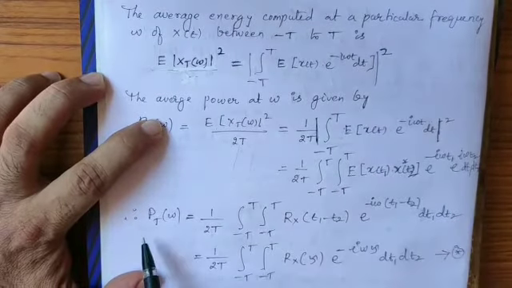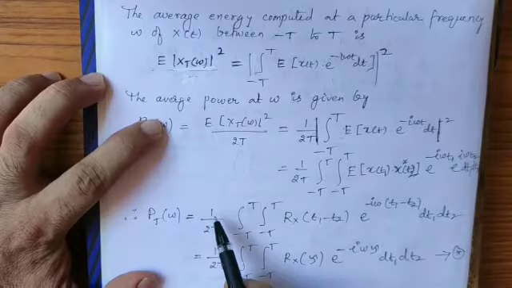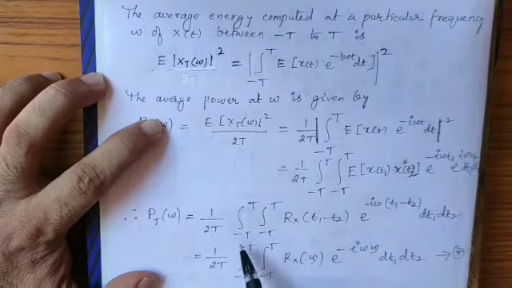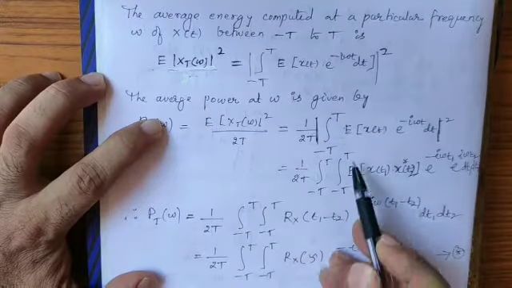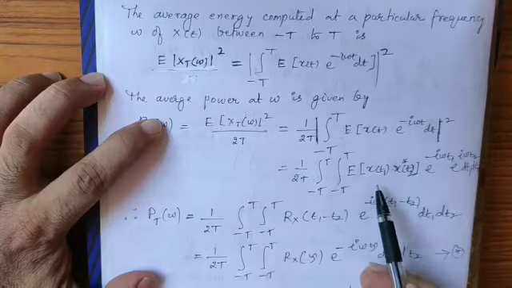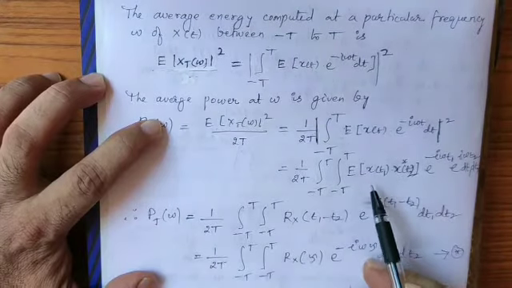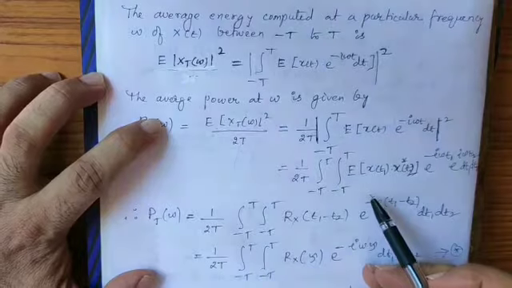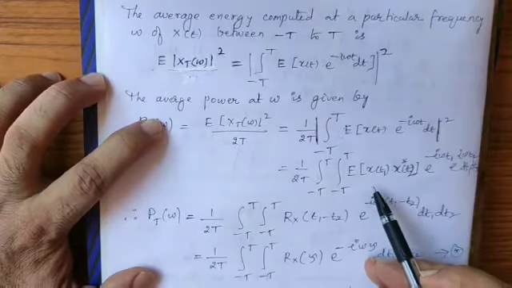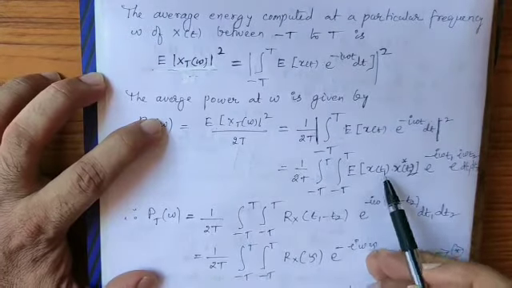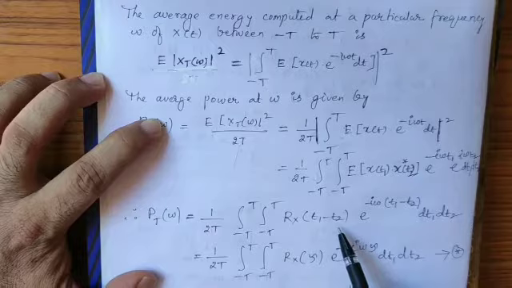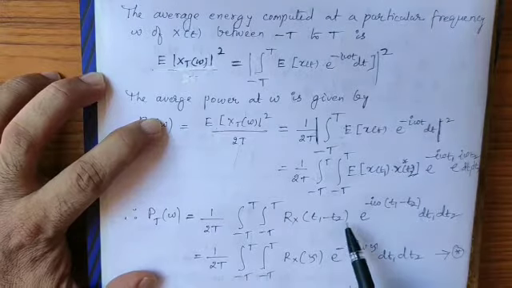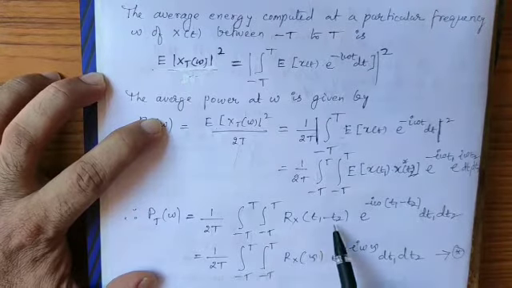So P_T of omega becomes equal to 1 by 2T, the integral from minus T to T, the integral from minus T to T. Now this is actually the autocorrelation function. Since the random process we have assumed is wide sense stationary, this is a function of t1 minus t2, this time difference. So that is denoted by R_x of t1 minus t2.